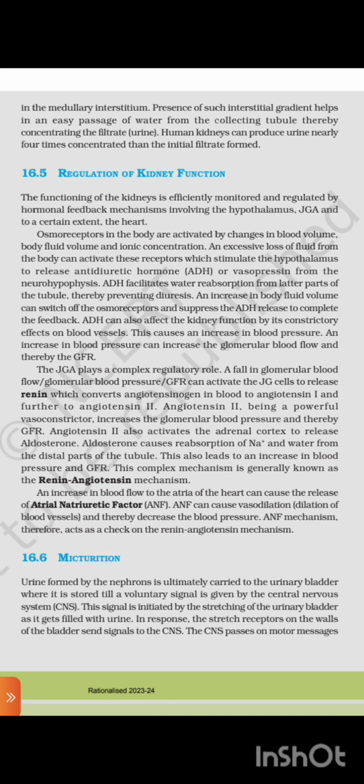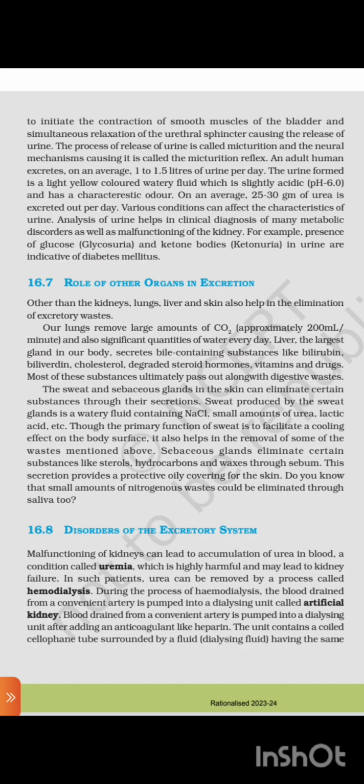16.6 Micturition. Urine formed by the nephron is ultimately carried to the urinary bladder, where it is stored till a voluntary signal is given by the central nervous system, CNS. The signal is initiated by the stretching of the urinary bladder as it gets filled with urine. In response, the stretch receptors on the walls of the bladder send signals to the CNS. The CNS passes on a motor message that initiates the contraction of smooth muscles of the bladder and simultaneous relaxation of the urethral sphincter, causing the release of urine.